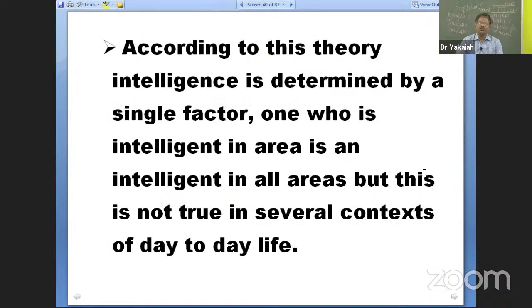According to the unifactor theory, intelligence is determined by a single factor. One who is intelligent in one area is intelligent in all areas, but this is not true in several contexts of day-to-day life. One who is good in one area is not necessarily good in other areas.